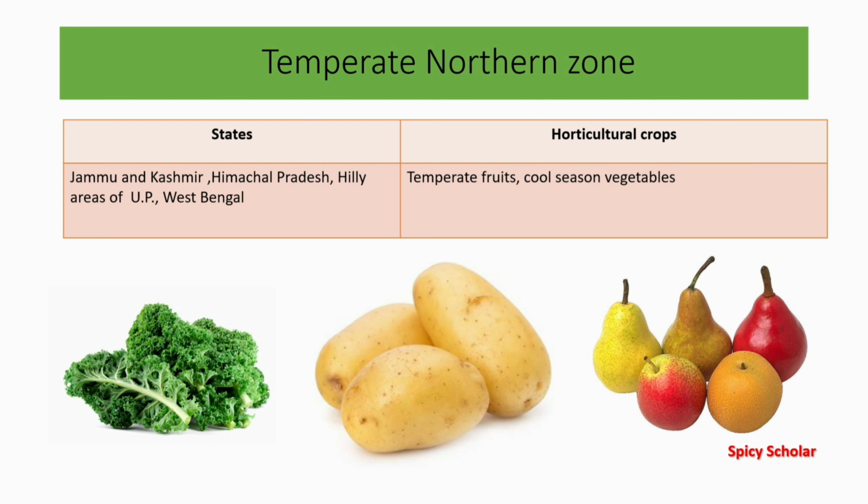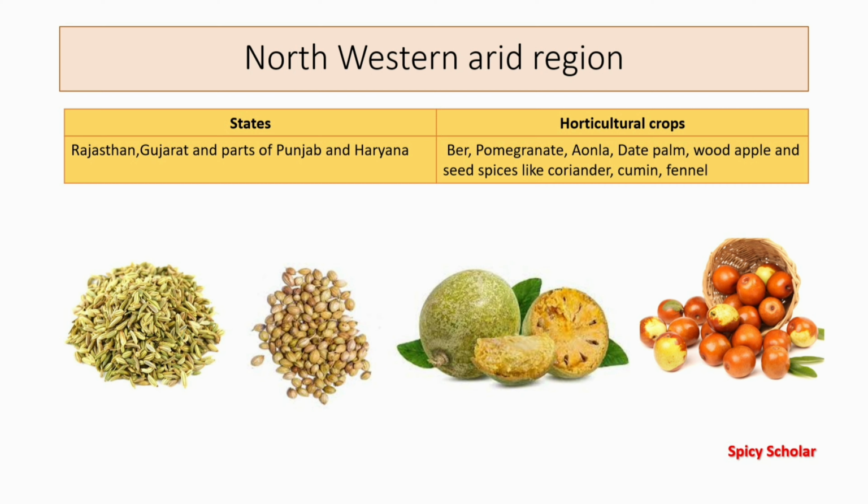Friends, now move to the western part of India. So now you are in the northwestern arid region. This region comprises entire Rajasthan state and Gujarat and parts of Punjab and Haryana. Arid fruit crops like ber, pomegranate, amla, date palm, wood apple and seed spices like coriander, cumin, fennel occupy the major area in this region.